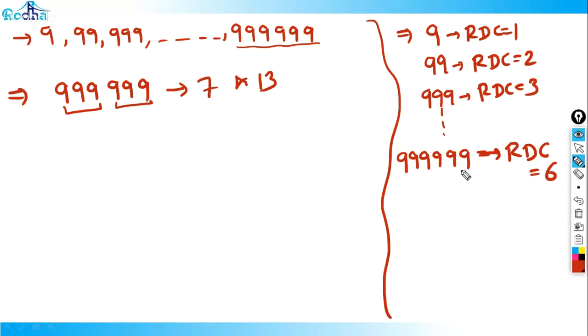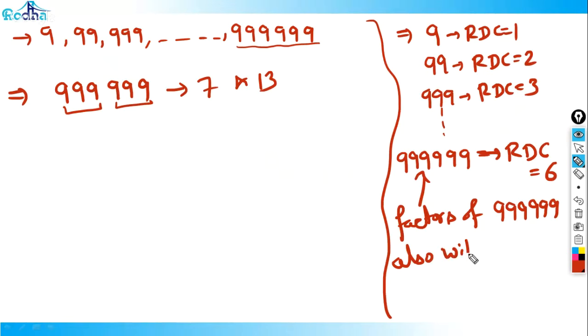So all the factors of 6 times 9 will also have RDC 6. What are the famous factors of this number? This number's famous factors are 7 and 13. If you multiply 7 and 13, it becomes 91 also. 7 is a factor of this number, 13 is a factor of this number, and 11 is a factor of this number too.